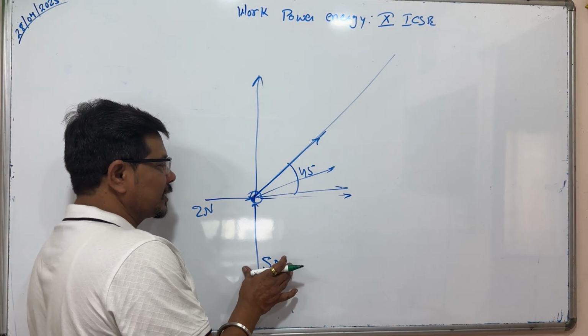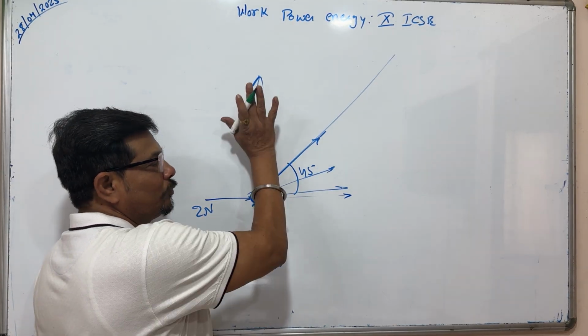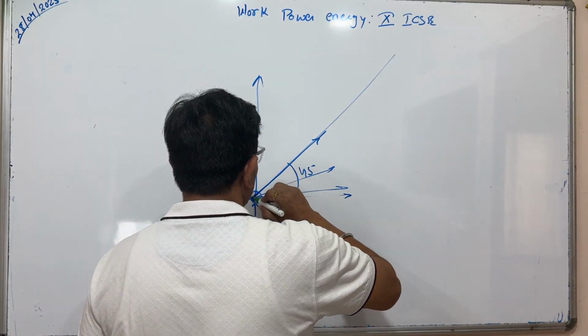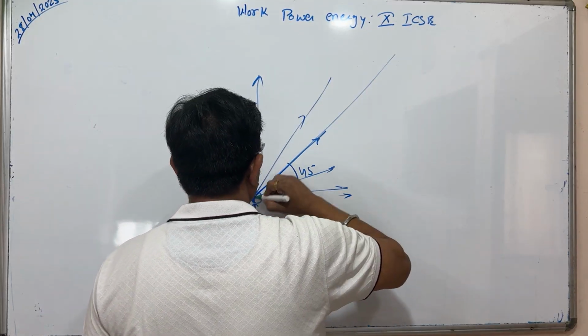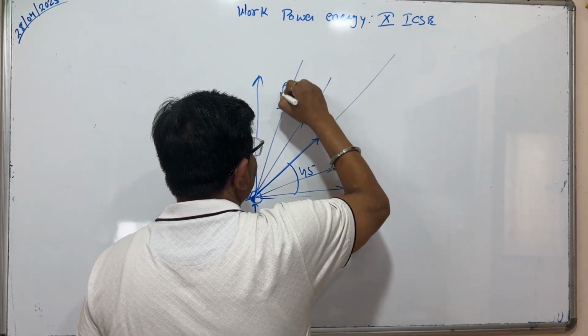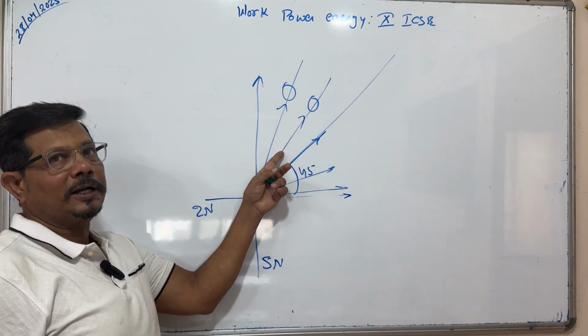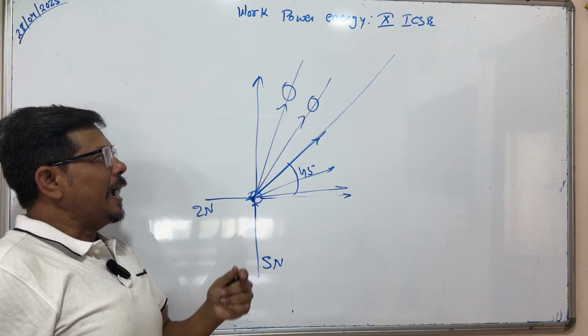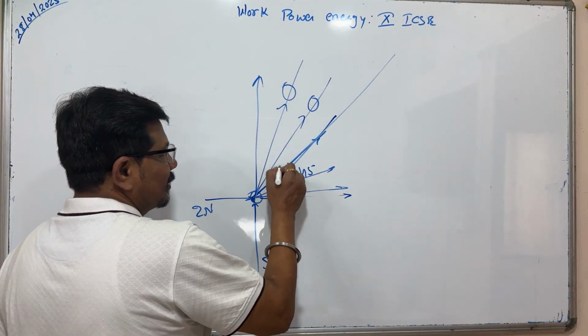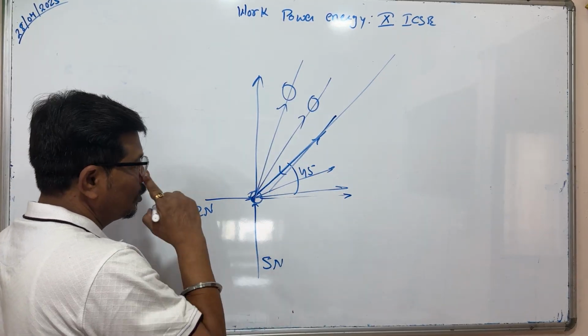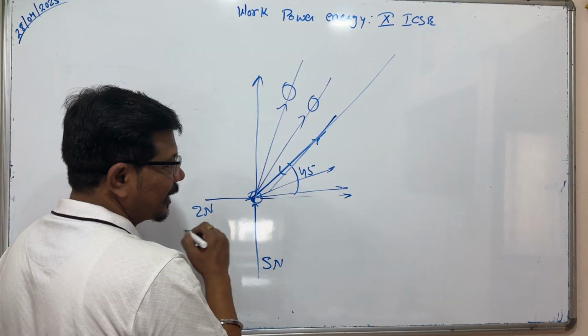But if this force is greater than this force, means the upward force is greater, it will go in this way, or it will go in this way. Either this or this will be the direction, and this will be the resultant vector. And when you come back, it will break into two.